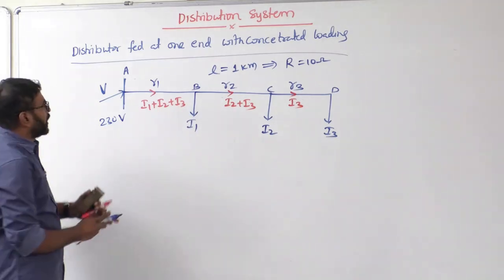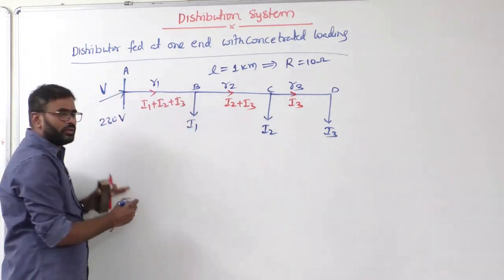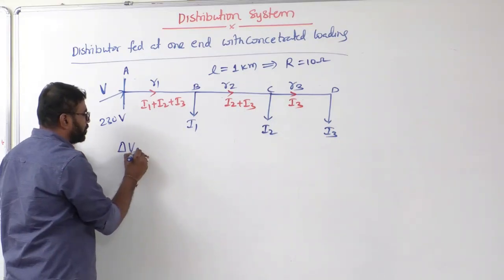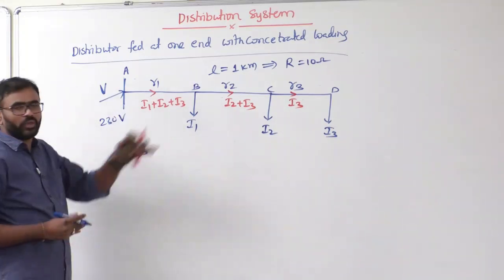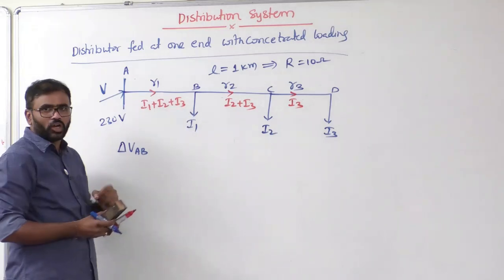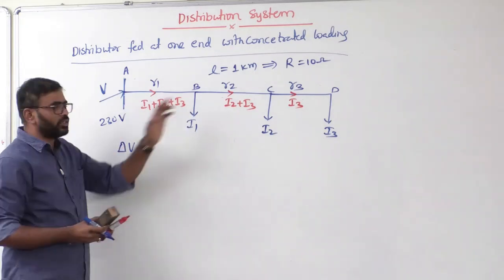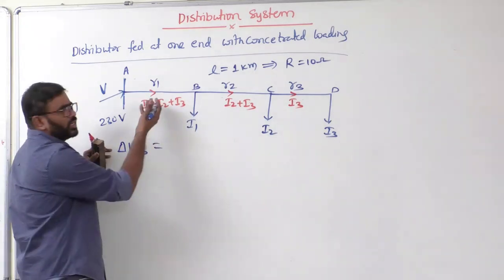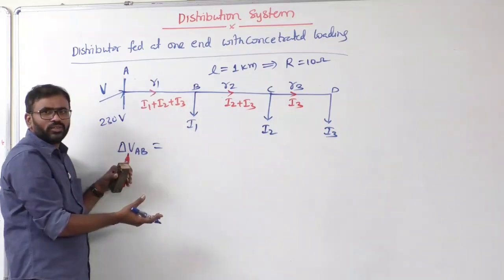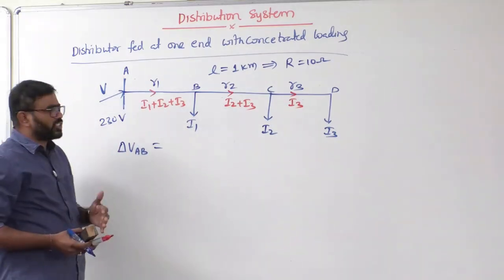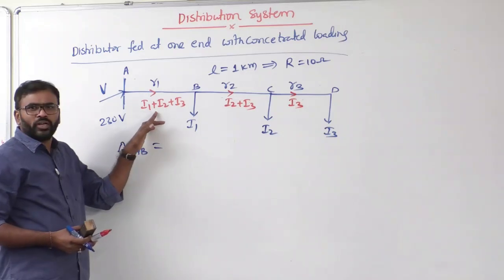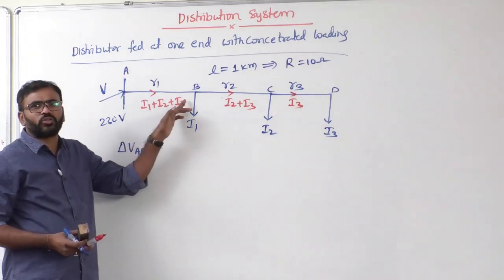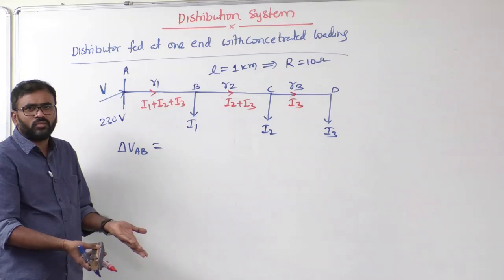Now tell me what is the voltage drop in section AB? Delta VAB, voltage drop in section AB. Delta V indicates voltage drop. How to write? Simple, Ohm's law: current multiplied with resistance. Suppose if it is an AC system, you will get magnitude and phase angle, and just add them. Correct or not?